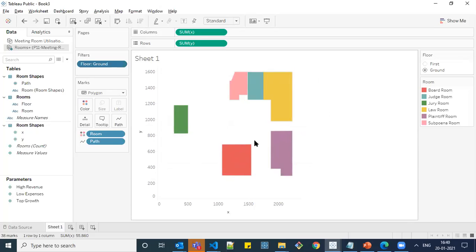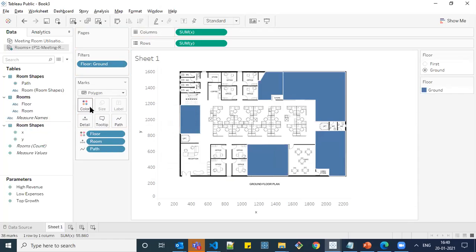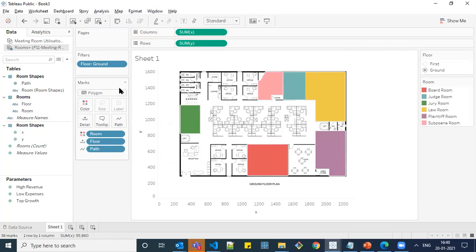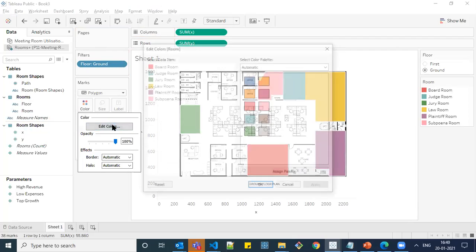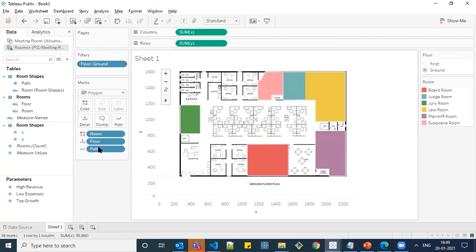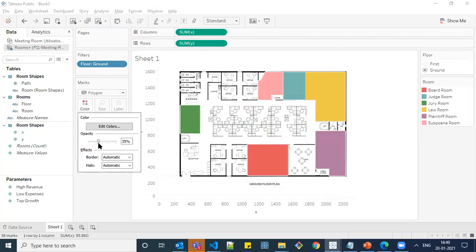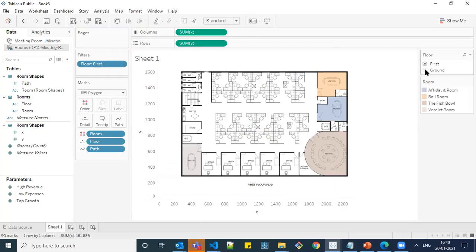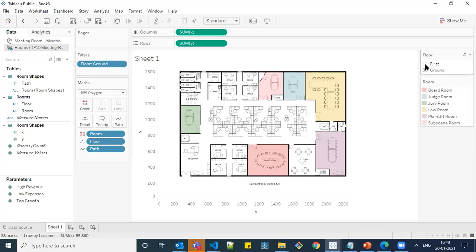Since we didn't get the map, since we have not added the floor over to this marks shelf, for that what I'm going to do is add rooms to detail and floors to this, rooms to color. Let me add floor to details. And I'm adjusting the opacity, since we are not able to see what is available. So now it is visible. So now if you shift between your first floor and ground floor, the background maps also get shifted based on it.